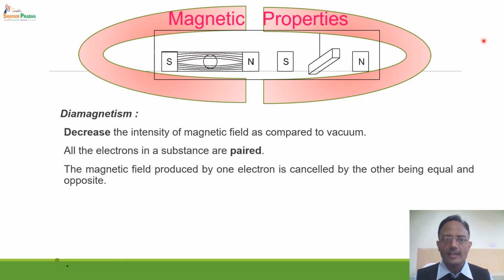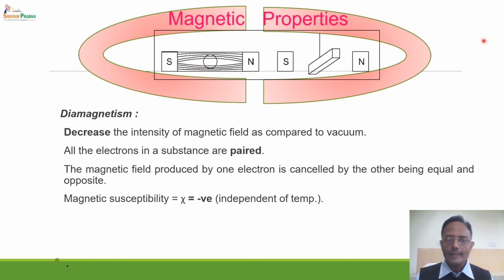The magnetic field produced by every electron is cancelled by an equal and opposite field produced by the paired electron. In such a case, the magnetic susceptibility chi is negative and it is also independent of temperature. And the magnetic moment is zero because there is no unpaired electron.